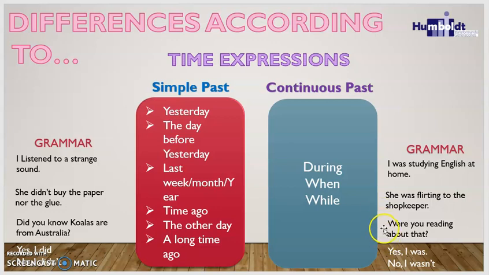The question in this tense is, were you reading about that? Remember that we write first the to be, after the subject, and then the verb with ing. Okay? ¿Estabas leyendo acerca de eso? So, as in the simple past, we have two different ways for expressing the short answer. So we can say, yes, I was, that means sí, or no, I wasn't, that means no. Okay, so now we are going to study the time expressions, the differences.